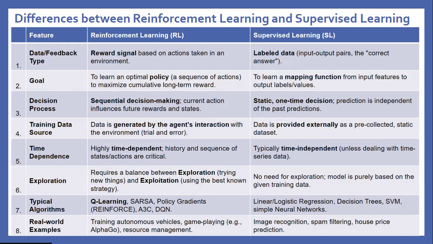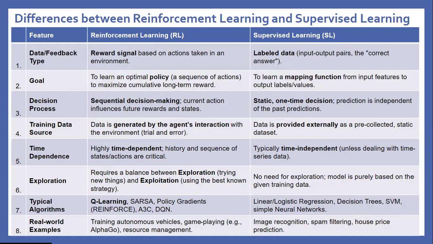Decision process: reinforcement learning is sequential decision making; the current action influences future rewards and states. Supervised learning is a static, one-time decision; prediction is independent of past predictions. Training data source: in reinforcement learning, data is generated by the agent's interaction with the environment, through trial and error.